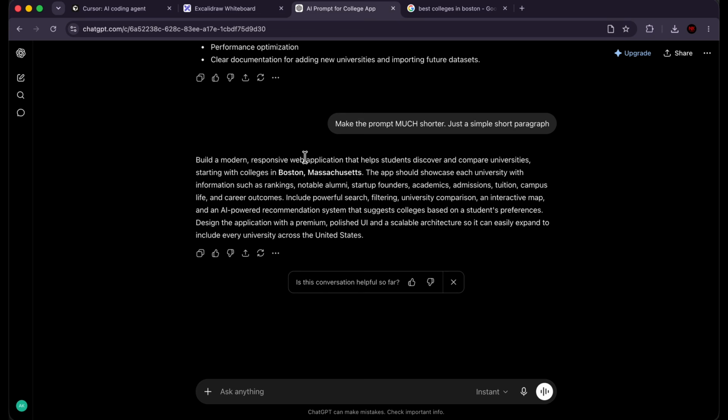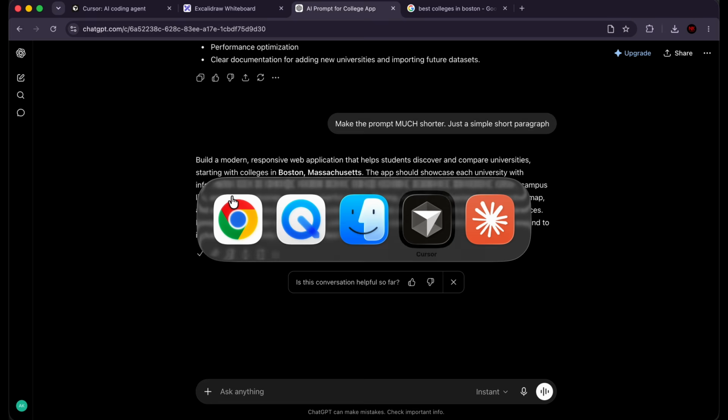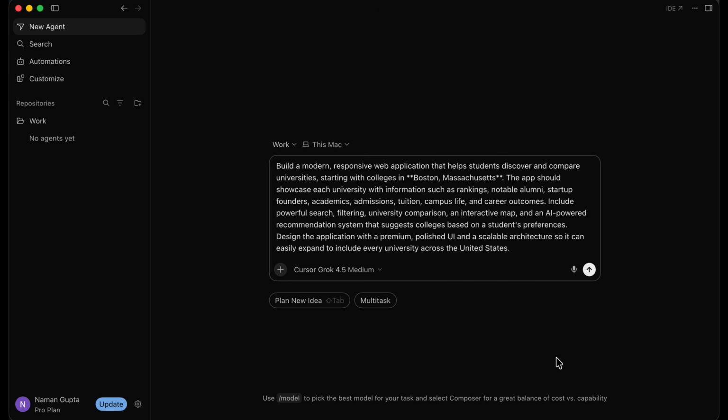So: build a modern, responsive web application that helps students discover and compare universities, starting with colleges in Boston, Massachusetts. The app should showcase each university with information such as rankings, notable alumni, startup founders, academics, admissions, tuition, campus life, and career outcomes. So this is exactly what we mentioned right over here, and it's taken that and put it into a prompt. So now I'm going to copy this prompt. I'm going to head over to Cursor, and we're going to paste this prompt into Cursor. And now that we have it over here, we're going to hit enter, and we're going to let Cursor Grok 4.5 build this application for us.